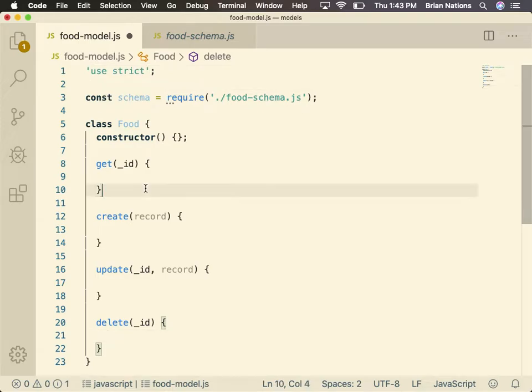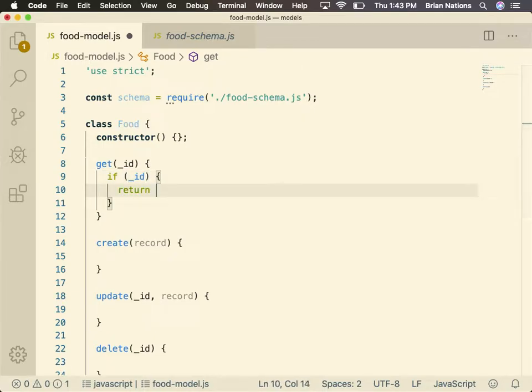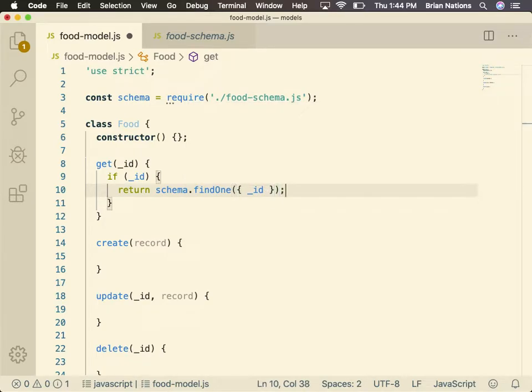So we're going to go over here and we're going to start with get, right? Now the first thing to think about here is that we want to be able to interact with get in such a way where we can find items. So if this ID exists, that means we pass get an ID to get an item. Then we need to return schema.find. We'll do find by ID in a minute. I'm going to show you all kinds of different methods on purpose. Okay, we'll do find one, and we'll pass it the ID. Now, could you use find by ID? Yes. Cool.